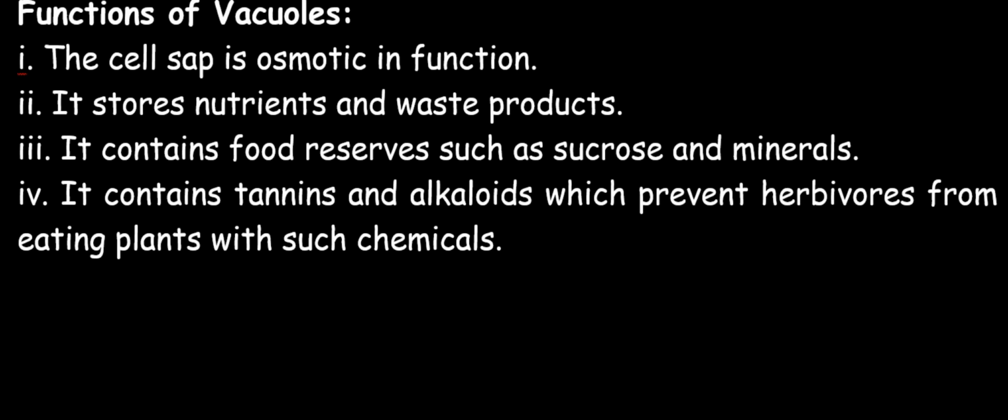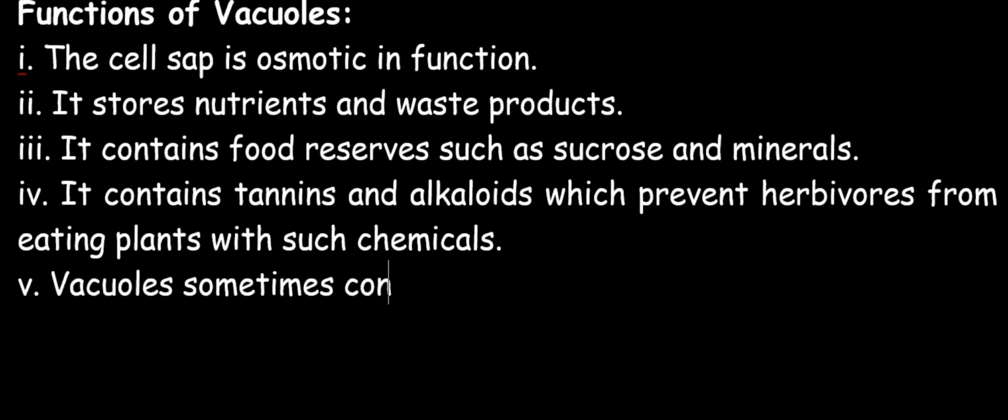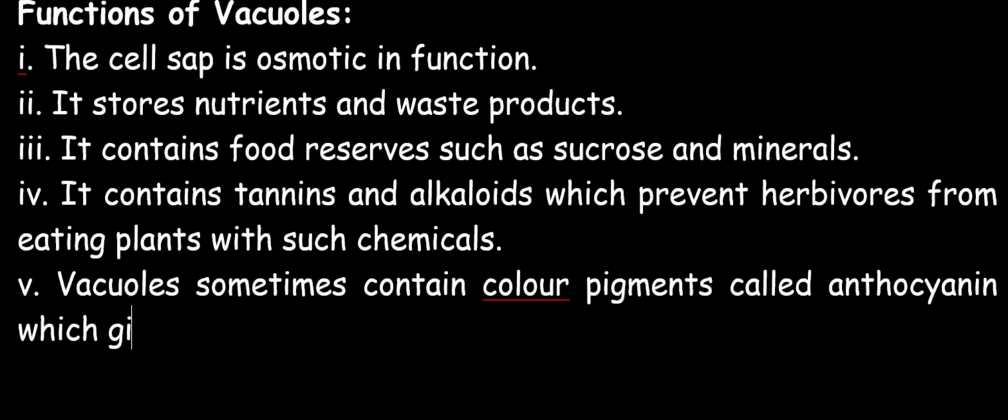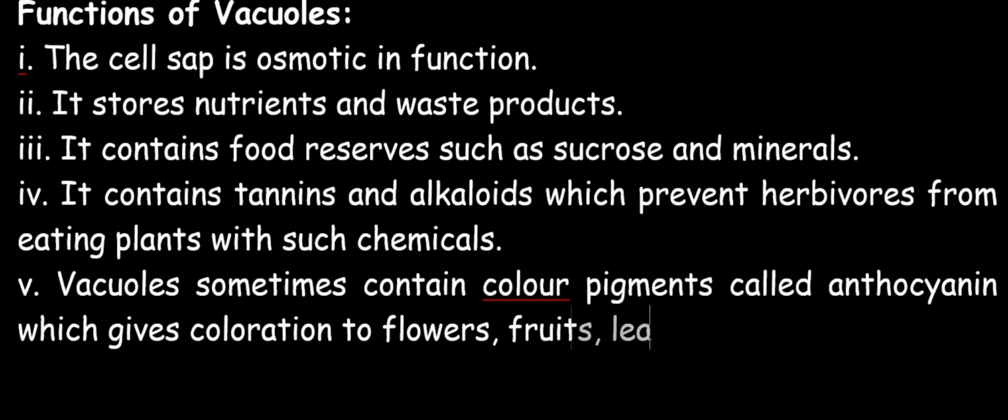The next function is that the vacuoles sometimes contain color pigments. This color pigment is known as anthocyanin, and this anthocyanin gives coloration to flowers, fruits, leaves, and buds.